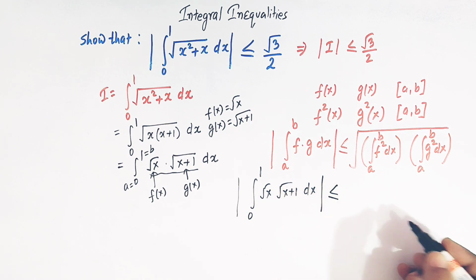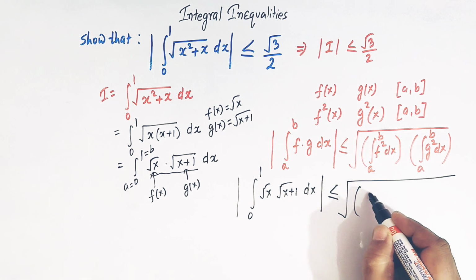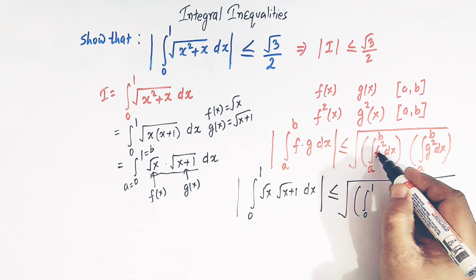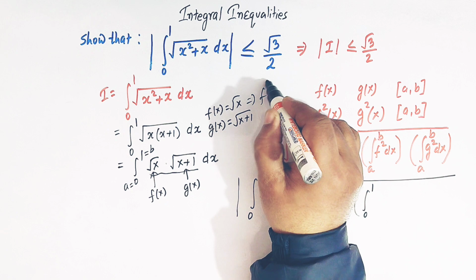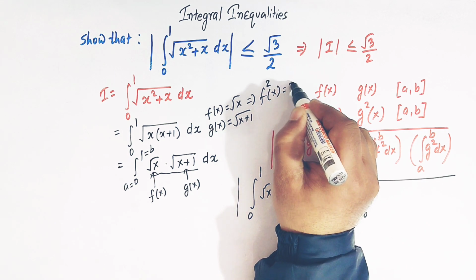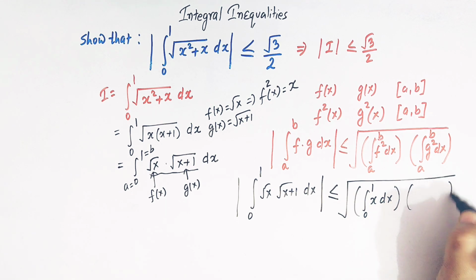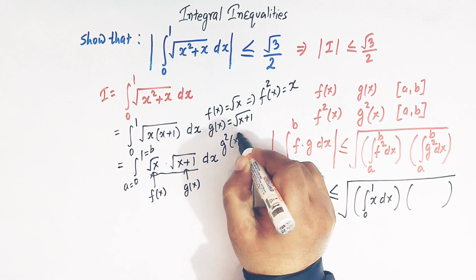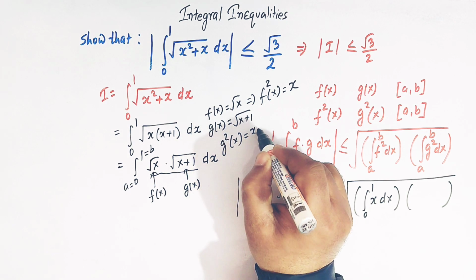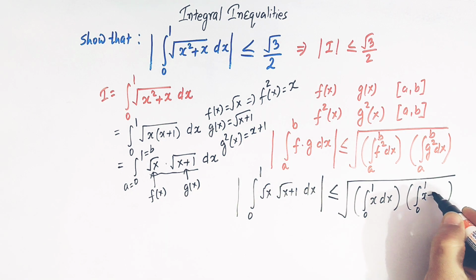This is less than or equal to the square root of the first integral from 0 to 1 of f square, and the square of f is x, so simply x dx, and the second one is g square dx. The square of g of x is x plus 1, so here we have the integral from 0 to 1 of x plus 1 dx.